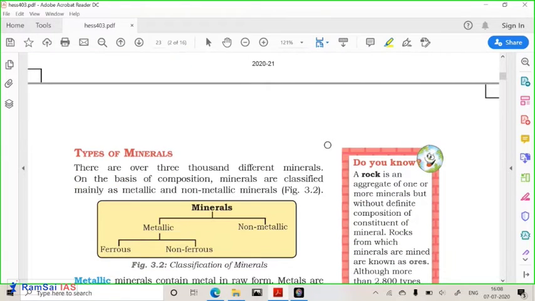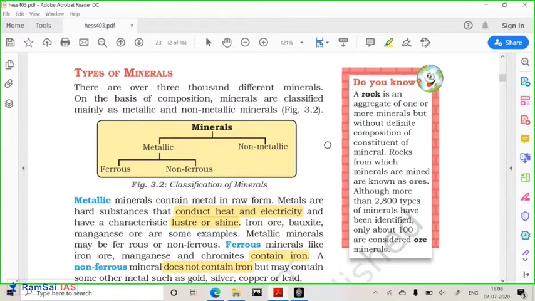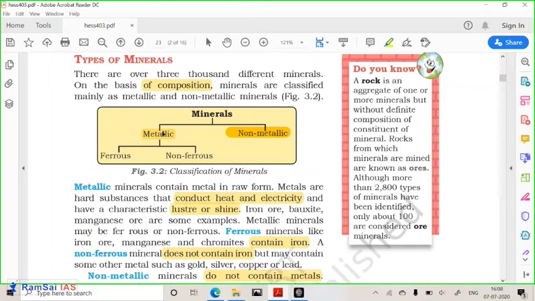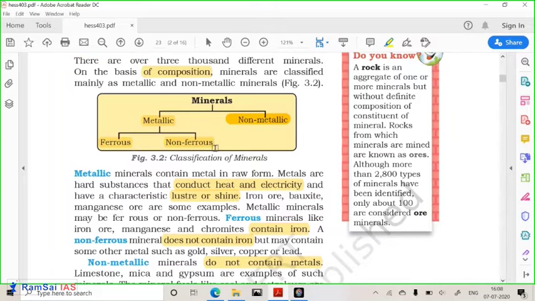Now, friends, let us understand the types of minerals. There are two major types of minerals based upon composition. Based upon composition, you have metallic minerals and non-metallic minerals. Metallic minerals can be classified into ferrous and non-ferrous. Ferrous means iron. Metallic minerals are the metal minerals. So you have gold, silver, iron, copper. These are the metallic minerals.